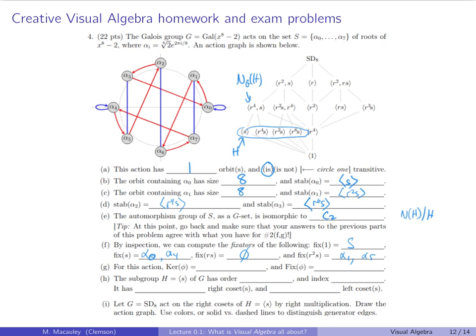The kernel of this action is the intersection of all the stabilizers. And the stabilizers are all right here, so the intersection is trivial. So the kernel is trivial. The set of fixed points is empty because they're all connected. There's no size 1 components.